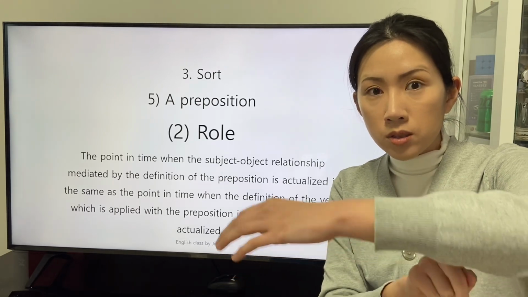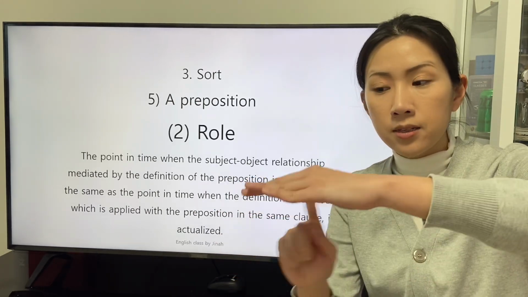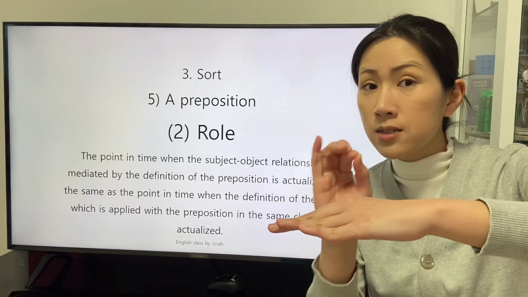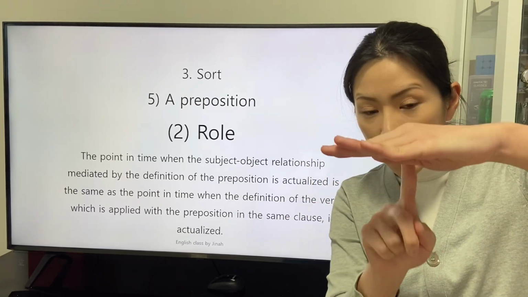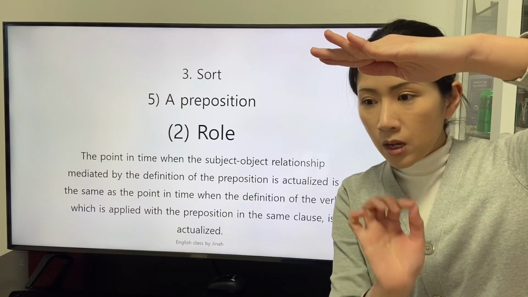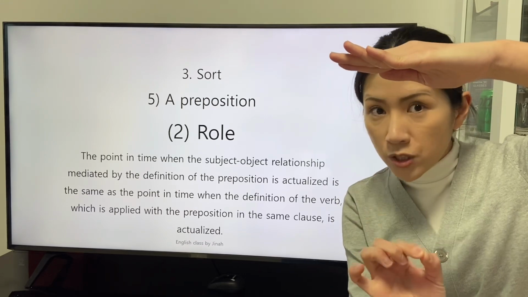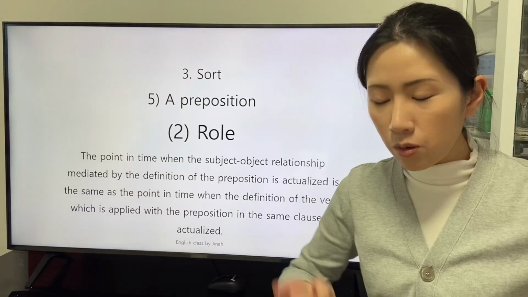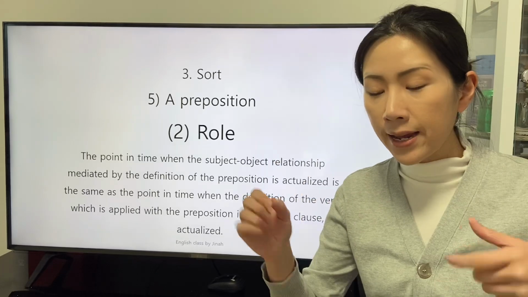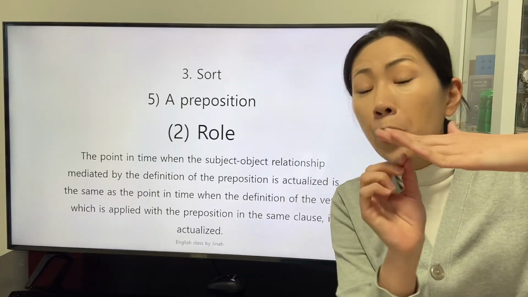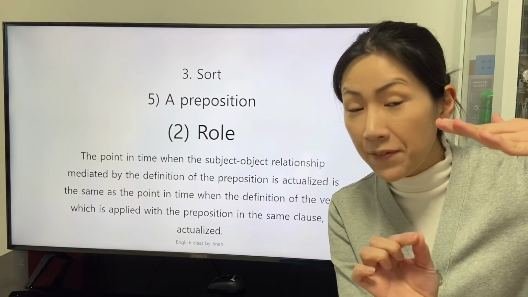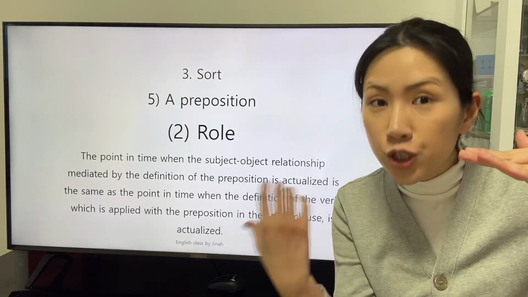So this point is the present, and this point is the point in time when the definition of the verb is actualized. And at this time, the definition of the preposition is actualized. We can also figure out that the preposition specifies the point in time when the definition of the verb is actualized.